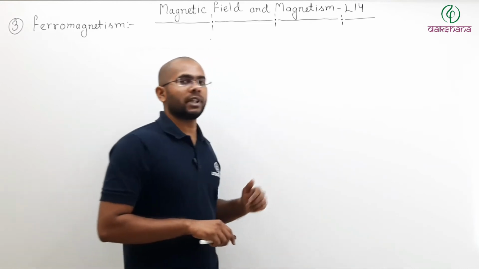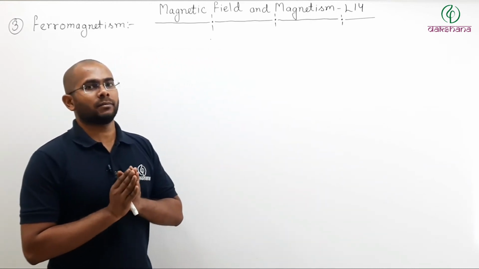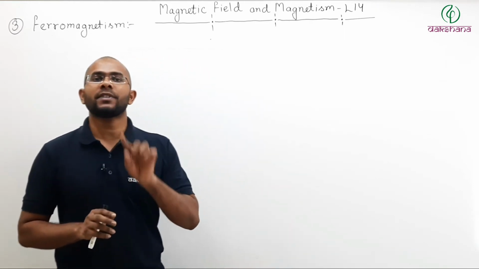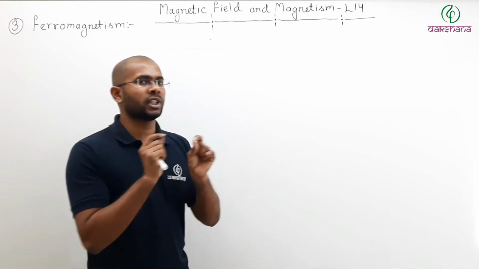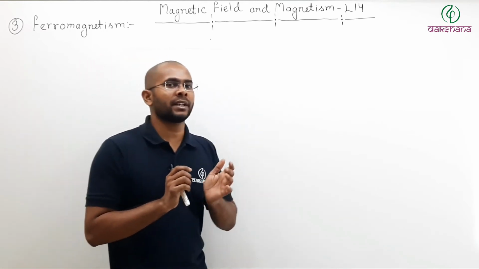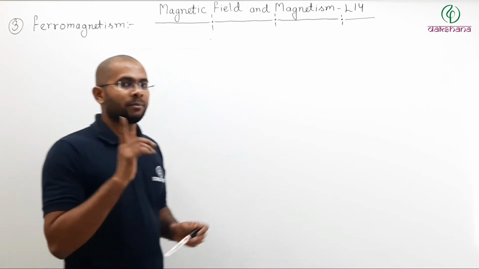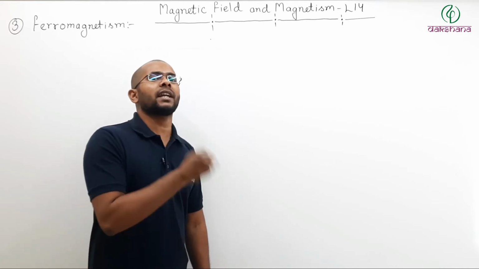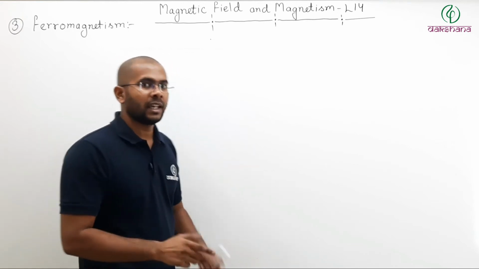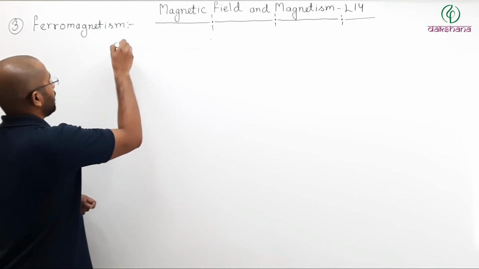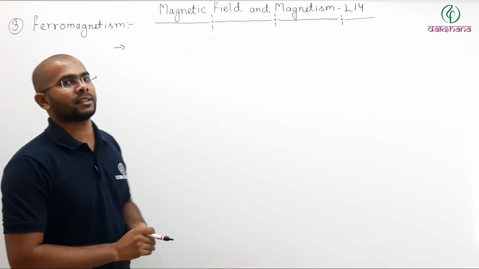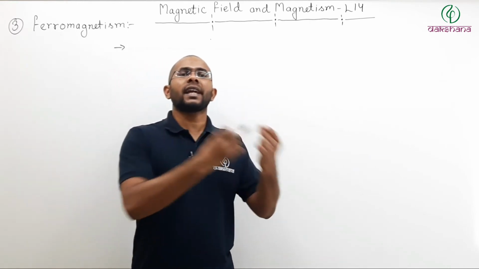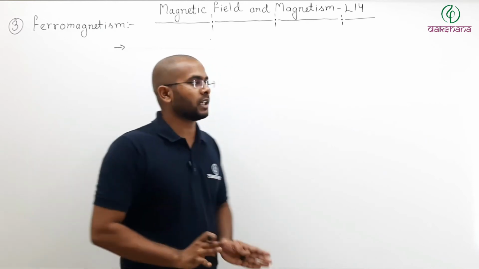Now if you remember, we have already talked about in paramagnetism, atomic dipoles align themselves in the presence of external field. Now that is the very crucial difference between ferromagnetic and paramagnetic. In paramagnetic, the atomic dipoles can align themselves only when external field is present. But in case of ferromagnetic materials, atomic dipoles can align themselves without any external field. That is the very crucial difference.